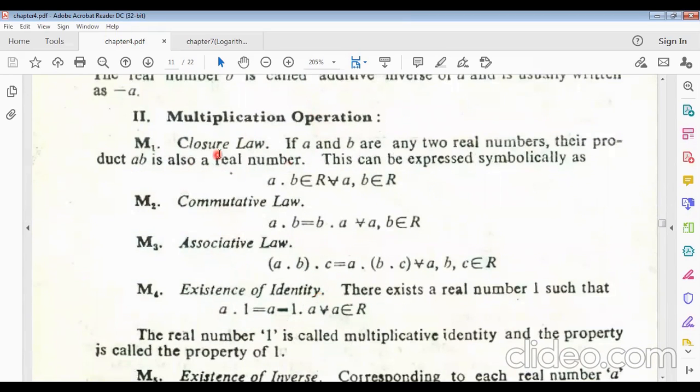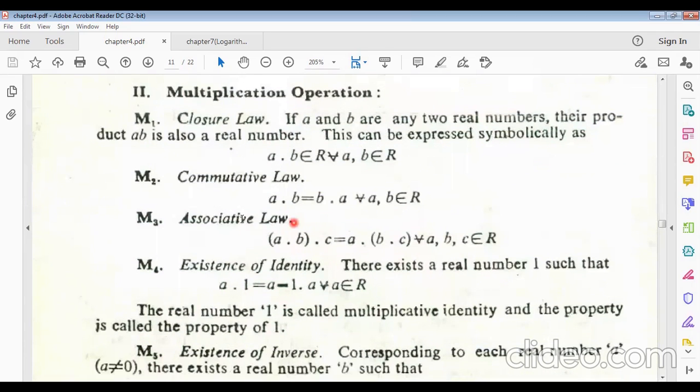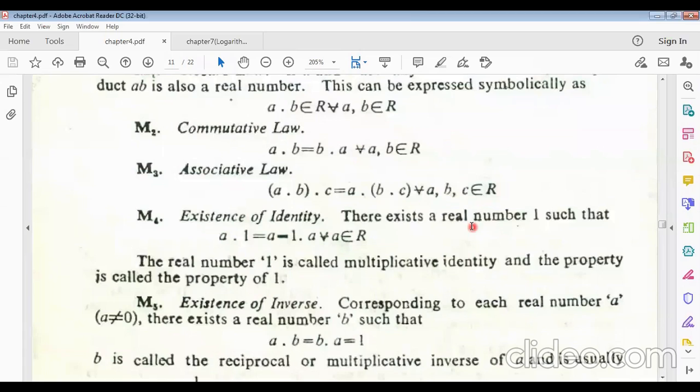Similarly for multiplication, the same closure law: a into b belongs to R, for all a, b belonging to R. If we take any two real numbers, then their product will also be a real number. Commutative law: a into b equals b into a, for all a, b belonging to real numbers. This relation holds. This is the second law for multiplication of real numbers. Associative law also: a into b into c equals a into b into c, for all a, b, c belonging to real numbers.